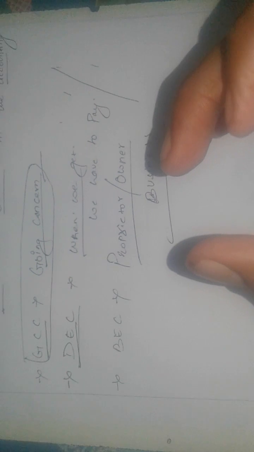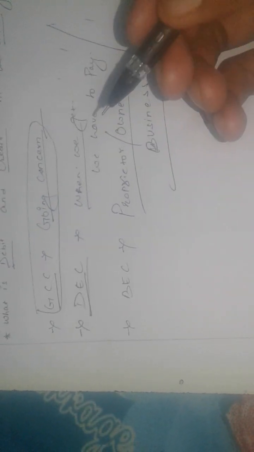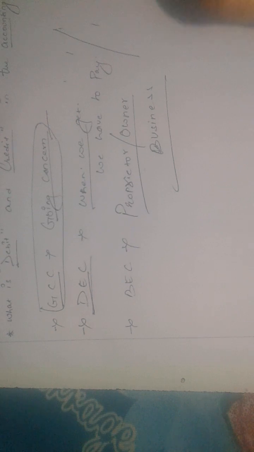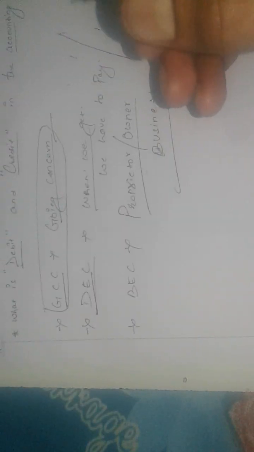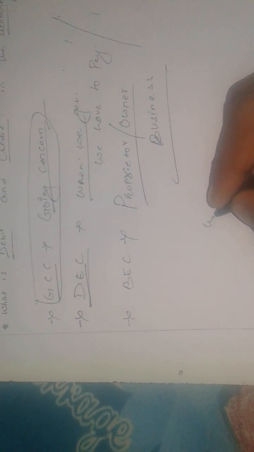In order to avoid mistakes in the accounting, while showing the capital in the accounting books, we use this business entity concept to avoid any capital mismatch. When the proprietor puts his capital in the business, we have to record that in the business accounting.